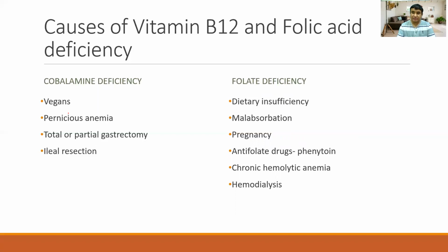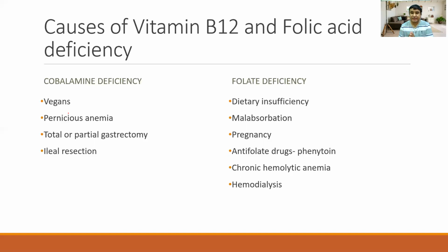Definitely, if someone is taking meat or animal products, then we have to think about pernicious anemia if someone has vitamin B12 deficiency. Also the post-surgical conditions, after total or partial gastrectomy for different reasons, for malignancy or bariatric surgery, people can have vitamin B12 deficiency.